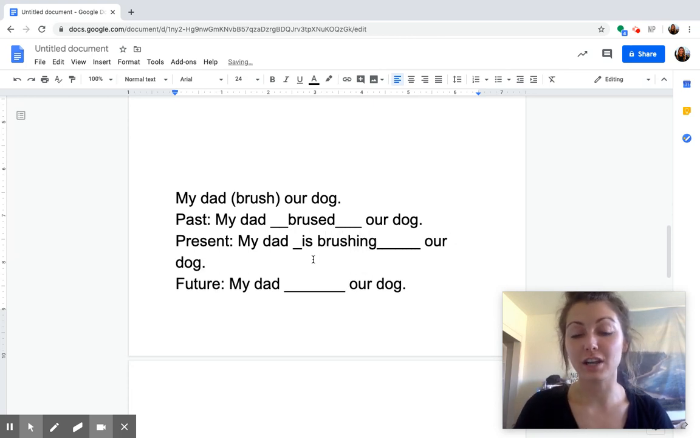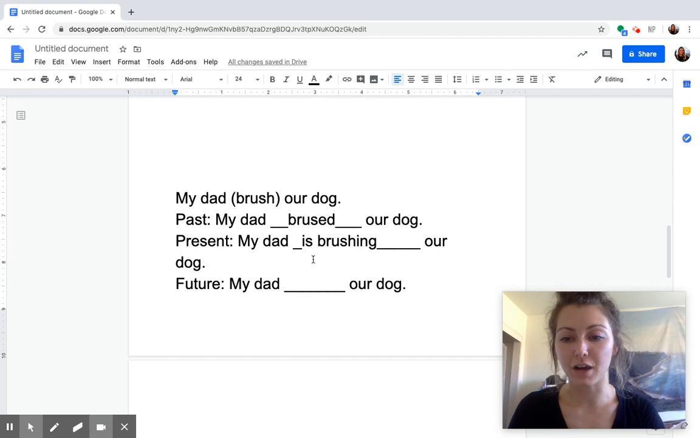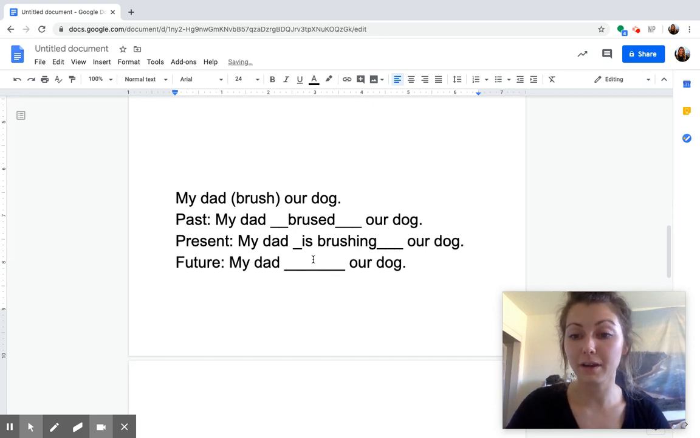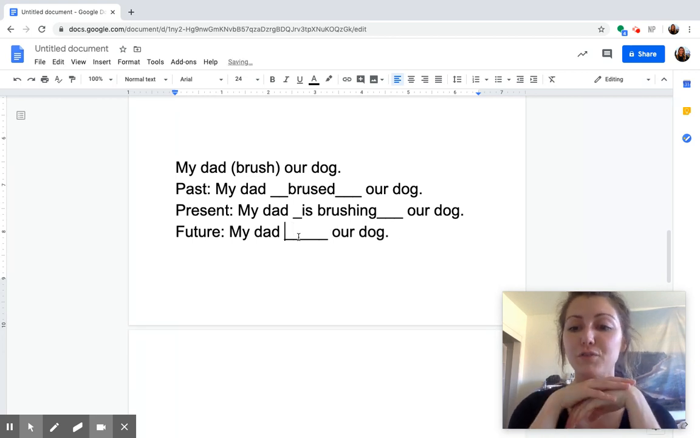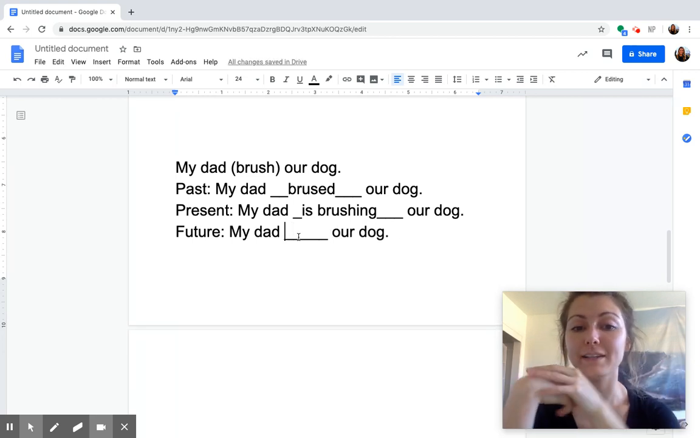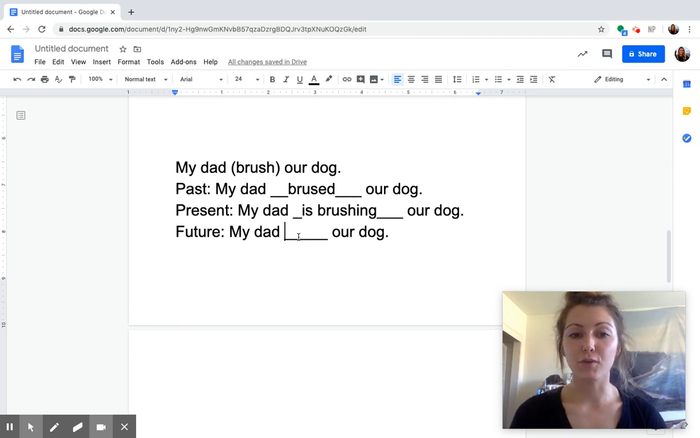Ing, that ing ending. My dad is brushing our dog. He's doing it right now. Present tense is the trickiest one, I know. But future is not too hard. What do we need to add to make this verb brush future tense? How can we complete this sentence? Go ahead and do that in your composition book.